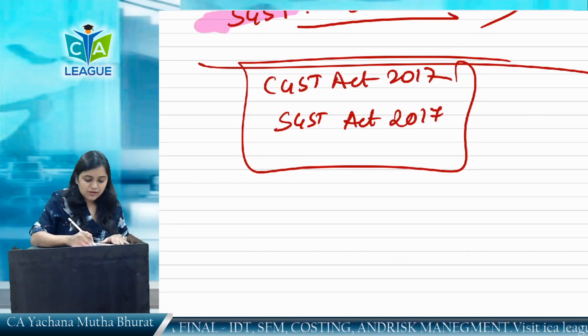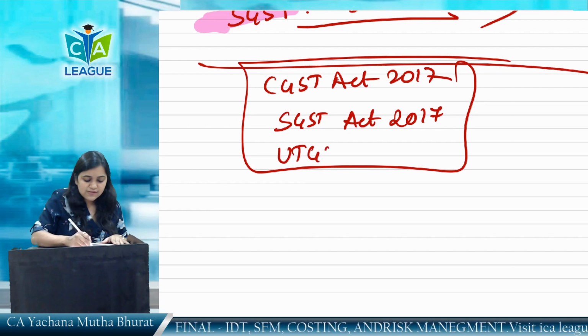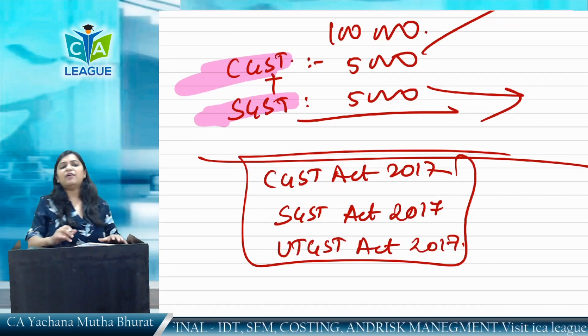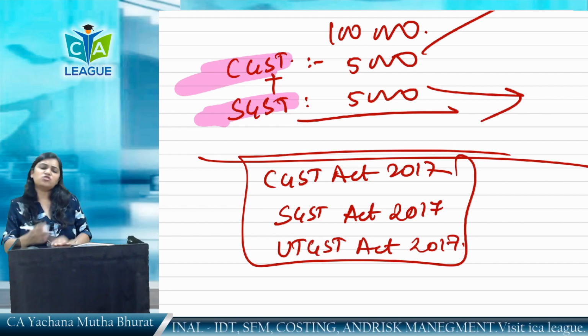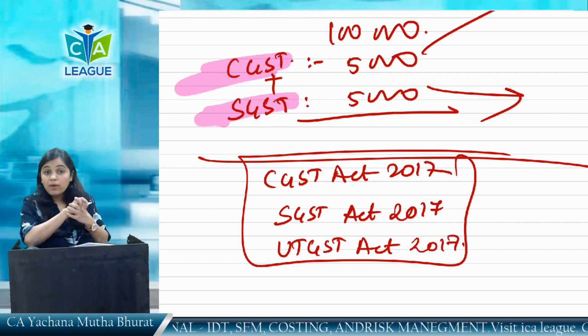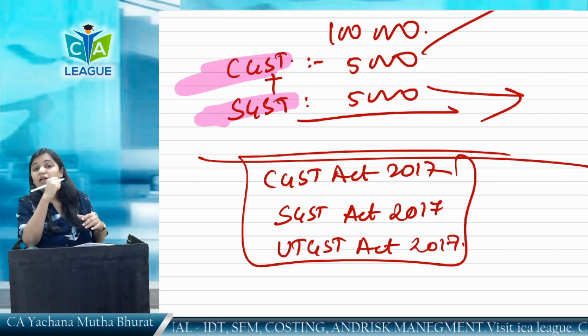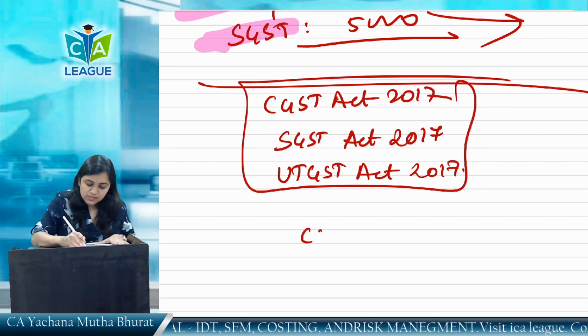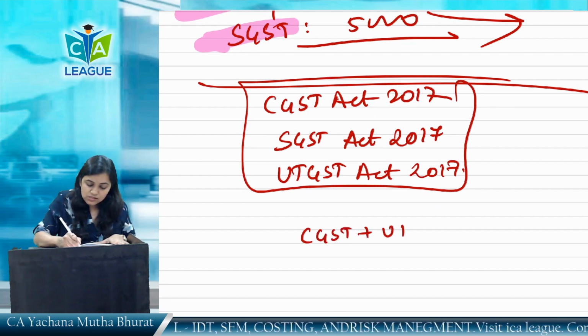Now if there is a union territory, for that the UTGST Act comes. UTGST Act 2017. What will be levied in case of union territory transaction? For example, there is a supply from Andaman Nicobar to Andaman Nicobar only. Which tax will be levied? In that case, the tax that will be levied for union territory is CGST plus UTGST.